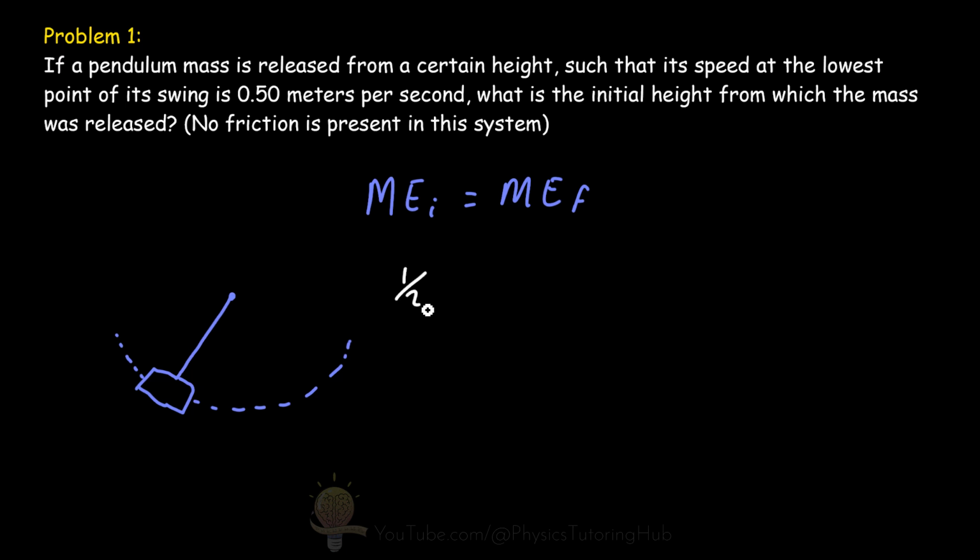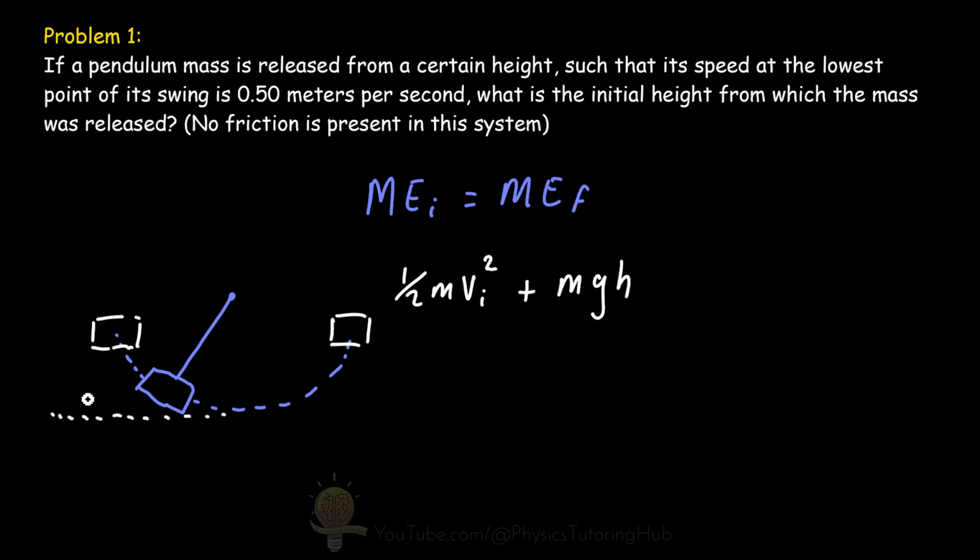The initial kinetic energy of the system, so the kinetic energy when this mass is up here or up here, plus the initial gravitational potential energy, which is equal to the mass multiplied by the acceleration due to gravity multiplied by the height above this lowest point here. So that's our height.